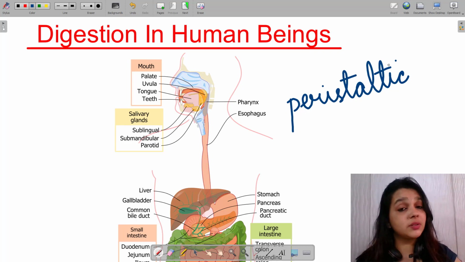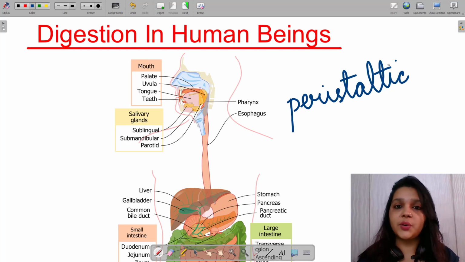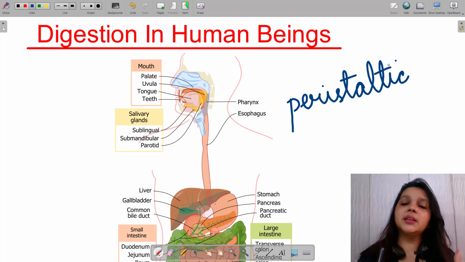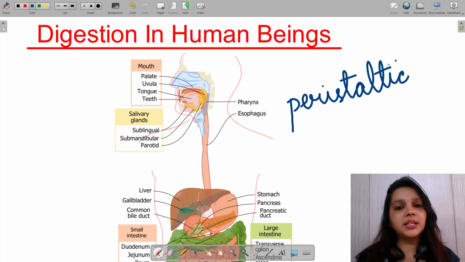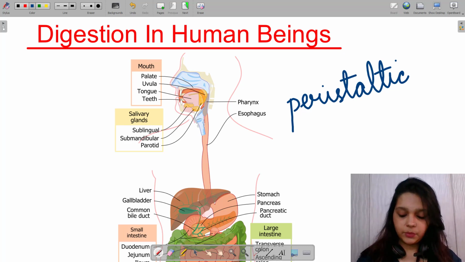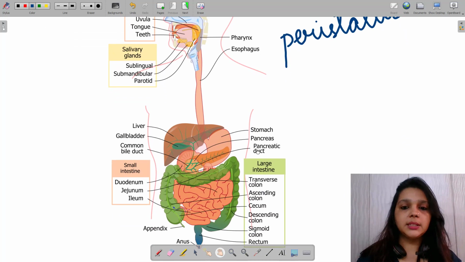Because why? The stomach has got acid, as we all know. It secretes acid. If there were a drop from the mouth into the stomach, the acid would cause problems to the internal portion of the stomach. So to stop the attack of acid, the rhythmic movement has to happen inside the esophagus, right?